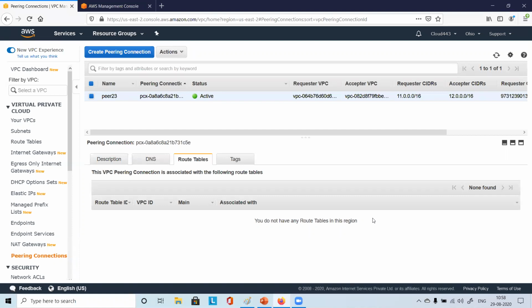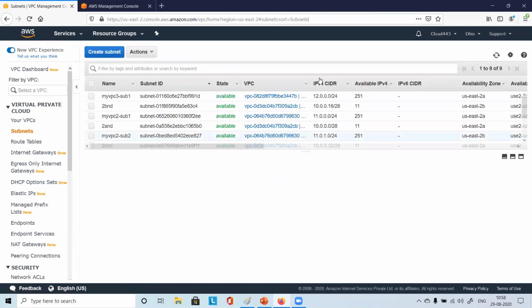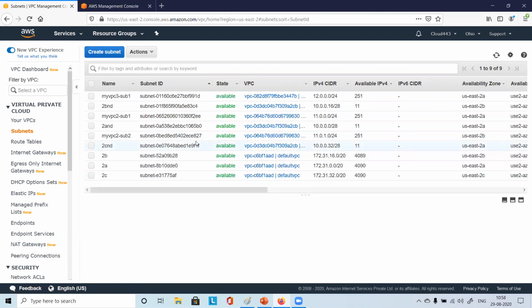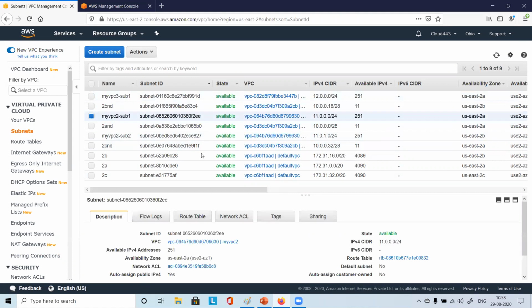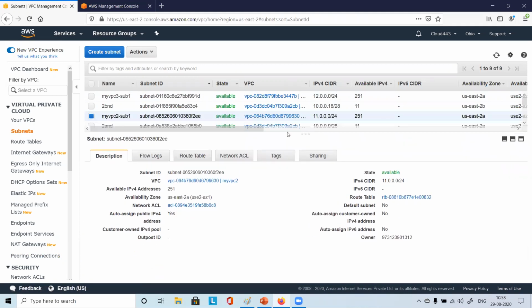Where is the route table option? Here and here. Subnet also there, right? Just go to subnet. From subnet we can come. Go to subnet. Which subnet we are talking about? Say like my VPC2 subnet 2, subnet 1 is there, right? So just select that my VPC2 subnet 1. Right?